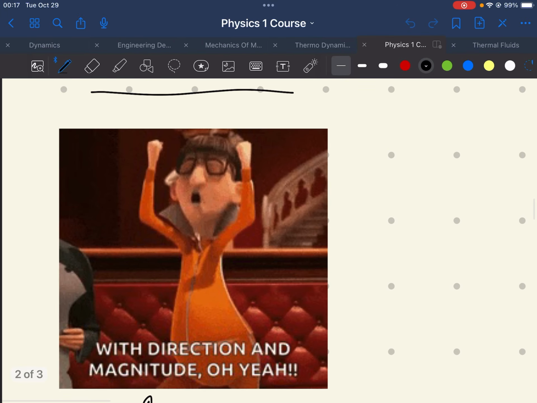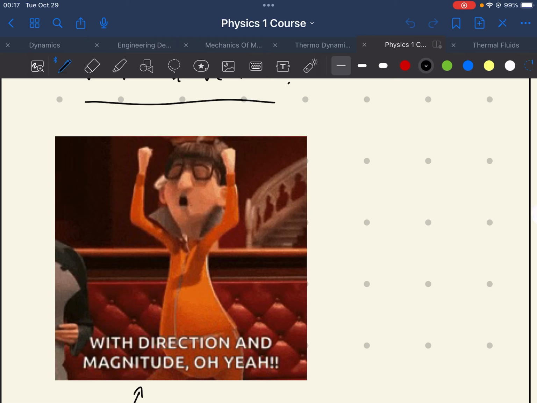You might know him from Despicable Me. This guy here, Vector. And he says that a vector has direction and magnitude. Oh yeah. So, direction and magnitude. Meaning that you have to have some kind of value, like 1, or 2, or 3, or 4, or 5, or 6, or something, and a direction.